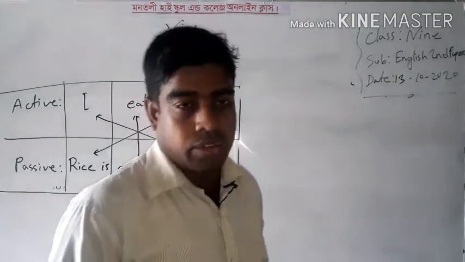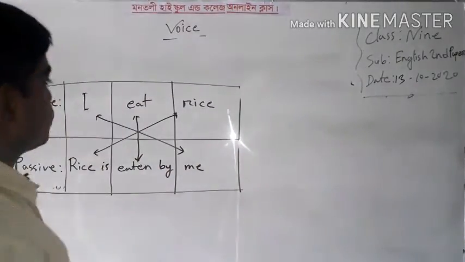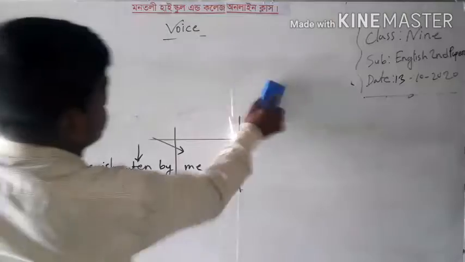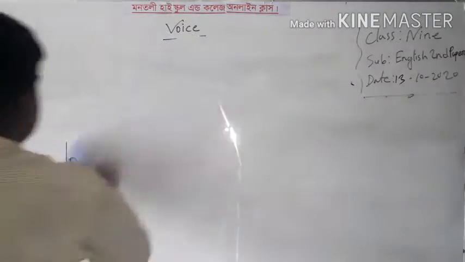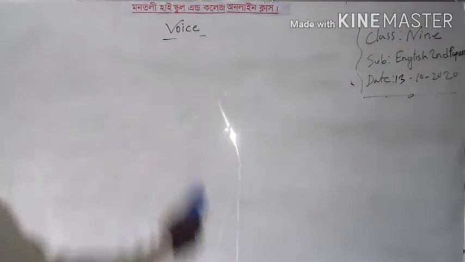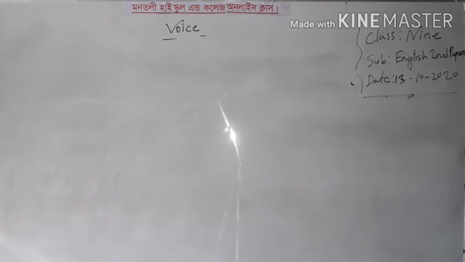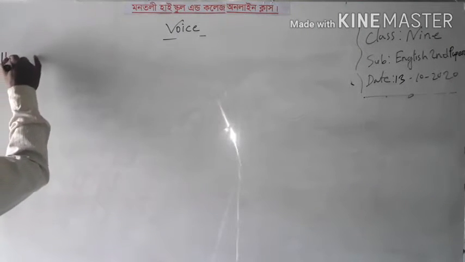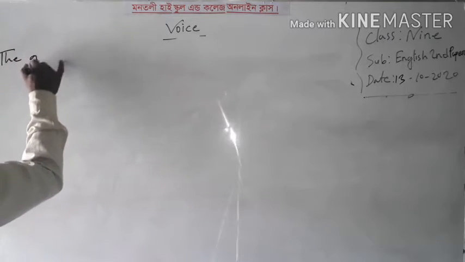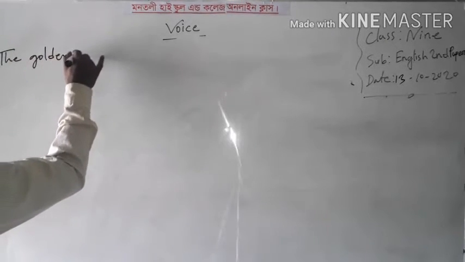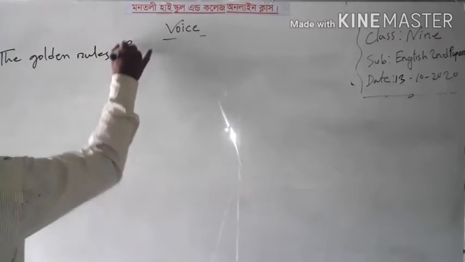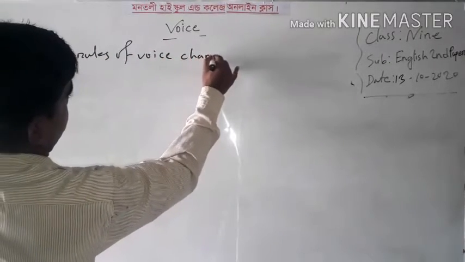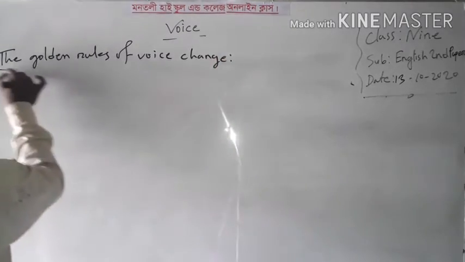Now I am going to the roots of active voice sense, the ground roots of voice sense, the golden rules of voice sense.